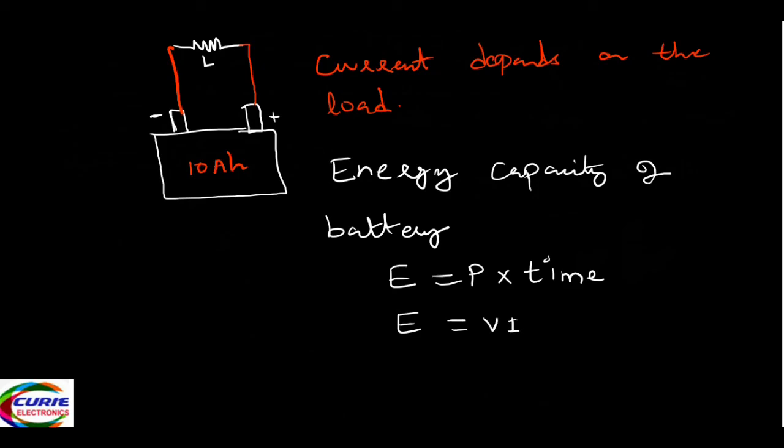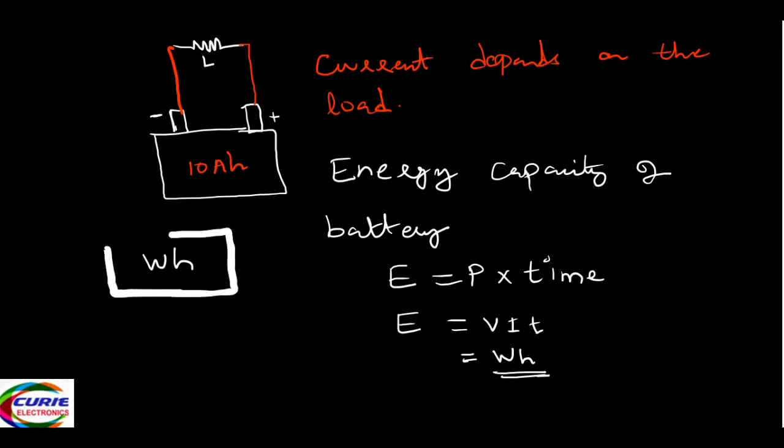VI. E equals VIT. This gives watt hour. We get one more unit, watt hour. So the energy capacity of a battery is represented by Wh. Please make a note of it. The unit of energy we can also say in joules.